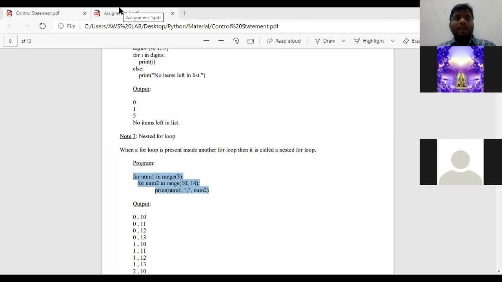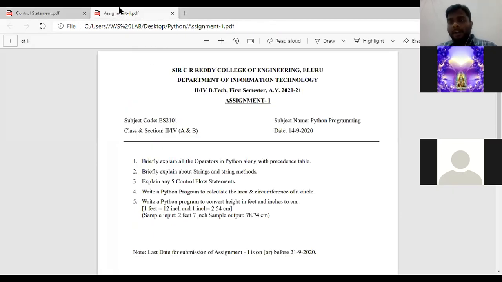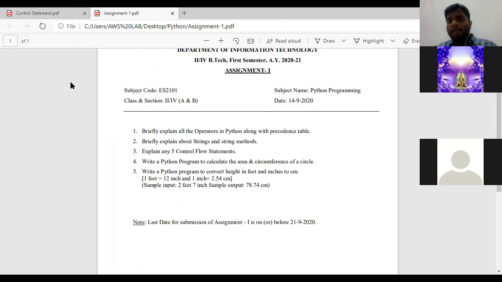I want to mention one note to you all. See, the next class will be data structures, right? So immediately after data structures, you take 1 hour of rest. Exactly at 11:59 a.m. today, the assignment will be opened. Assignment 1 of the Python programming language will be opened. Please, nobody exit from the group now. I need to give some instructions based upon the assignment. It takes hardly 2 minutes to complete. Please, any one of you don't leave the group. So Assignment 1 will be activated in your Edmodo group from 11:59 a.m. today. Okay. These are the 5 questions.